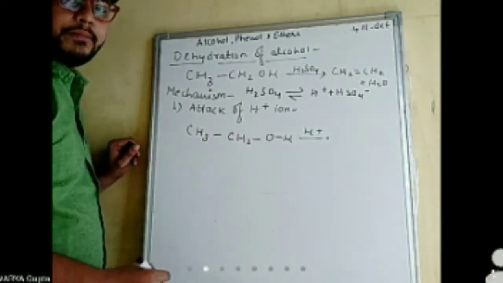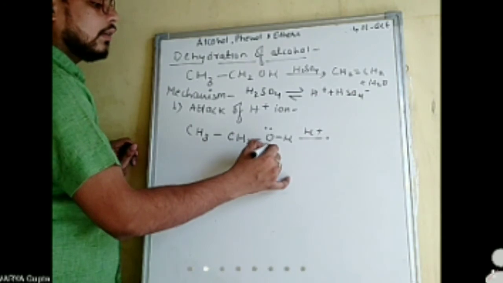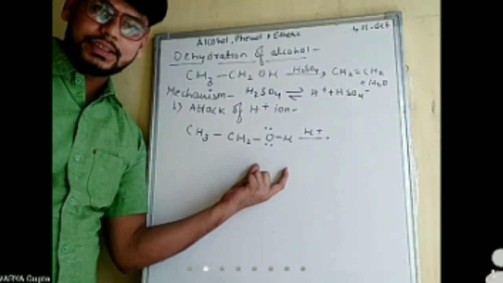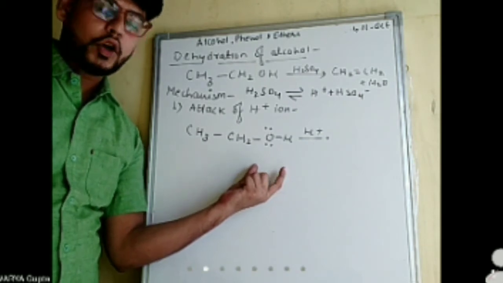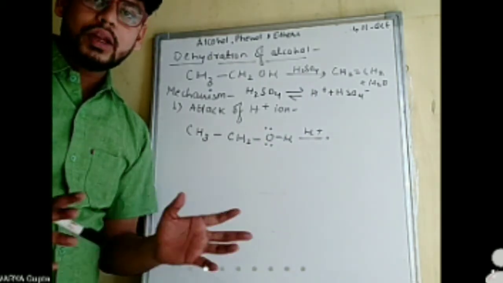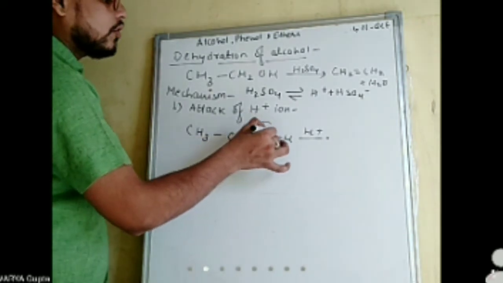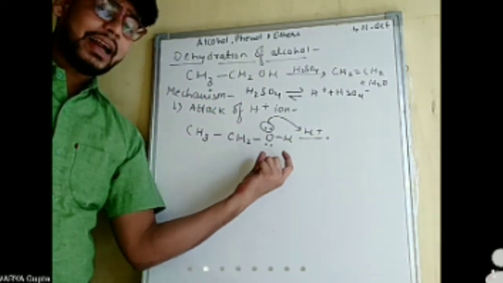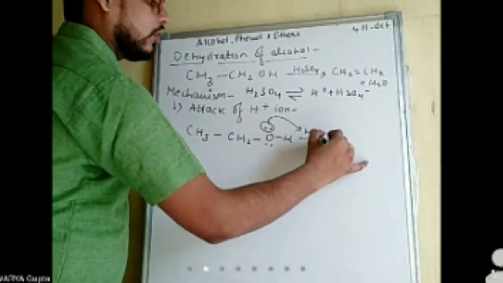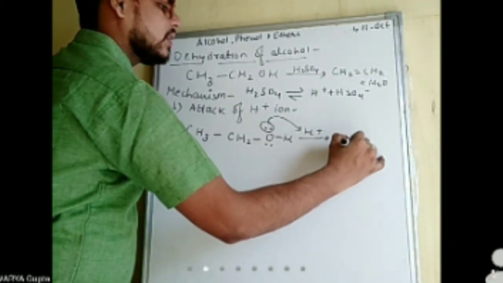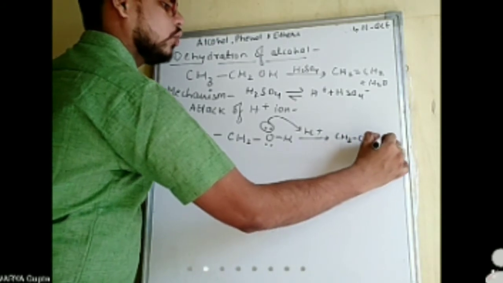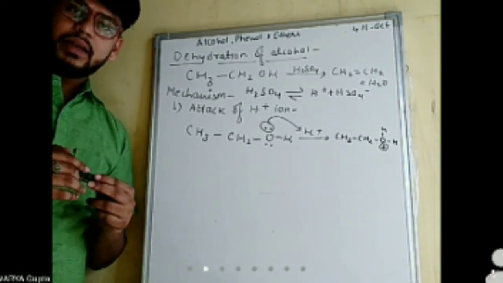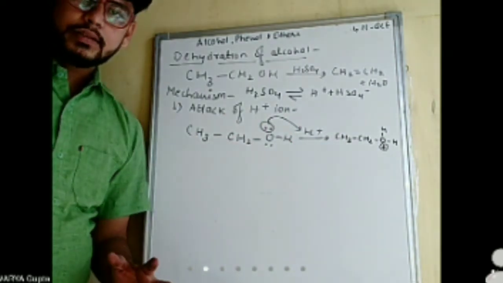This oxygen has a lone pair of electrons, and this proton has no electron. So the oxygen transfers its electron, and H plus gets attached to the O–H, forming an ionic species, CH3CH2OH2 with positive charge.